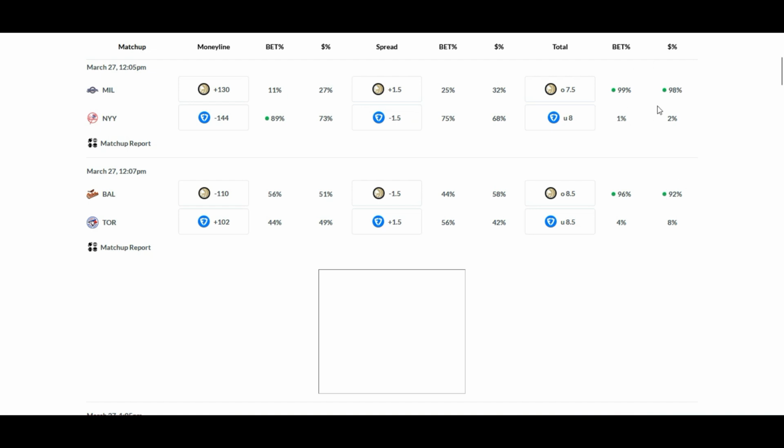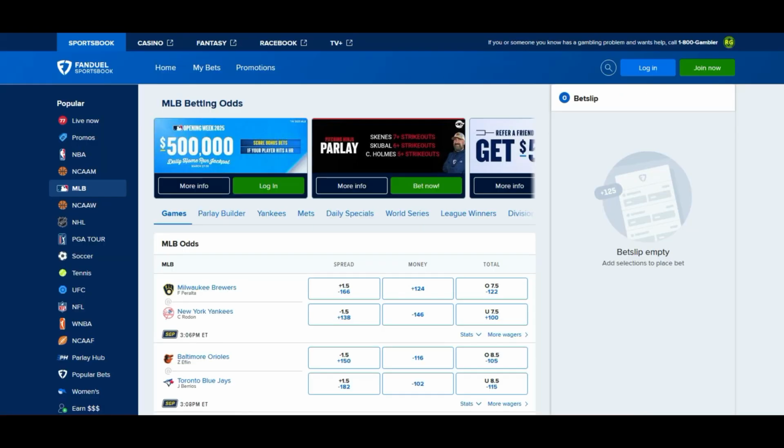Over-unders, obviously, the overs are dominating at 98%. People are expecting this to be a high-scoring game, and you might want to join the public in that minus 122 whenever the numbers are higher. Now, this is obviously going to fluctuate throughout the day, but maybe not too much. It's not going to even out. So minus 122, the over looks like a safe pick.